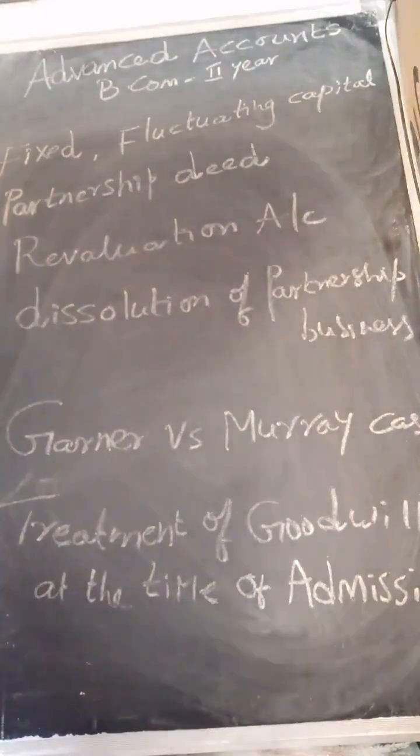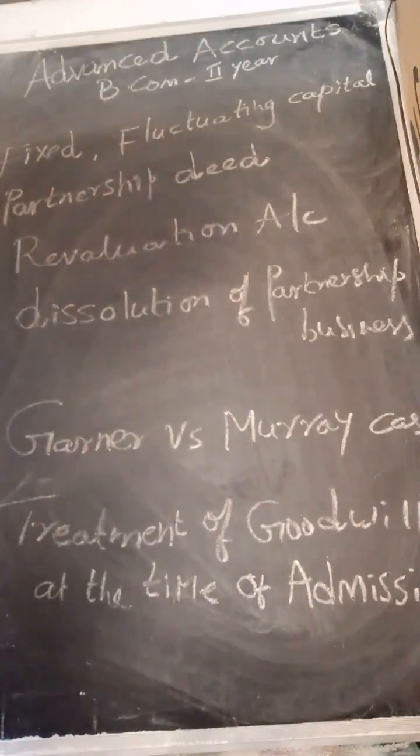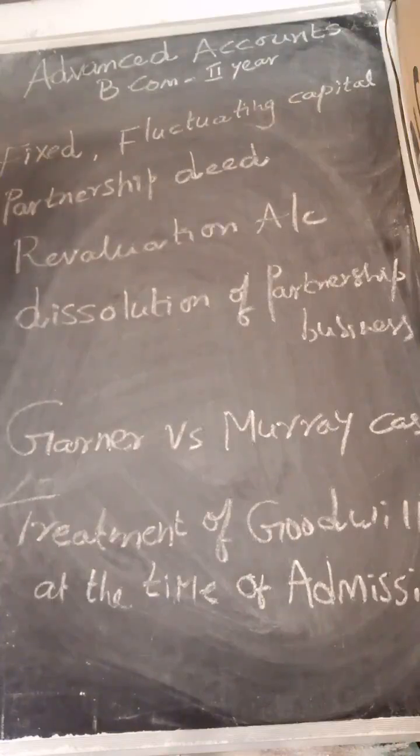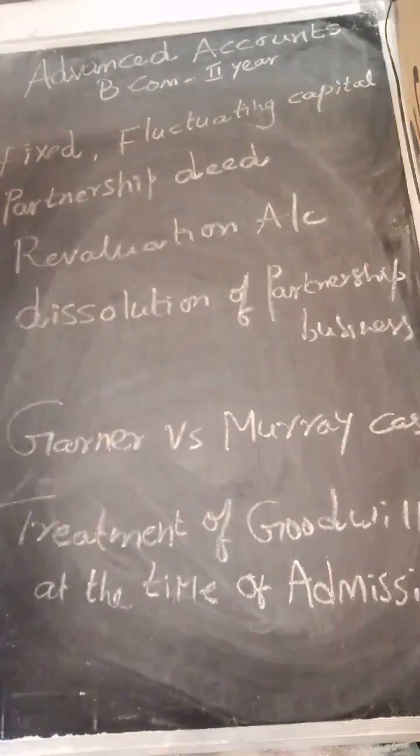My dear students, partnership is association of two or more persons who agree to do business jointly by making agreement. The agreement between the partners is known as partnership deed. The partnership deed consists of particulars like name of the partnership business, place of the business, nature of the business, and names of the partners, their addresses, capital contributed by them, interest on capital, how to share profits and losses, admission of partner, treatment of goodwill, and everything will be mentioned in partnership deed.